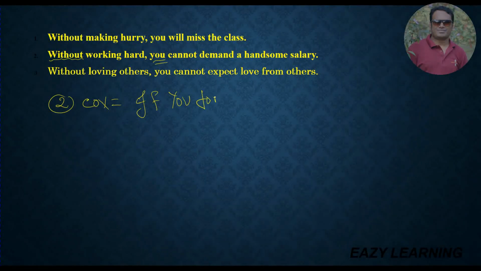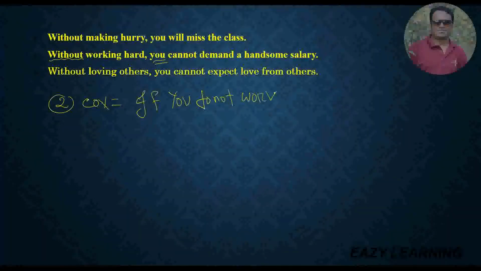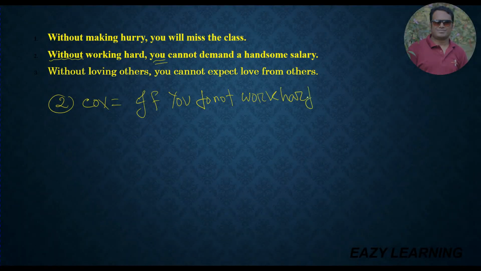Then I have to write "do not." If you do not, then I have to use the verb "work hard." You have to mind it deeply. After "without," you will get the verb. So "working" is the verb, and I have to use its present form. So I have used the present form here. If you do not work hard, comma, second sentence, you cannot demand a handsome salary.